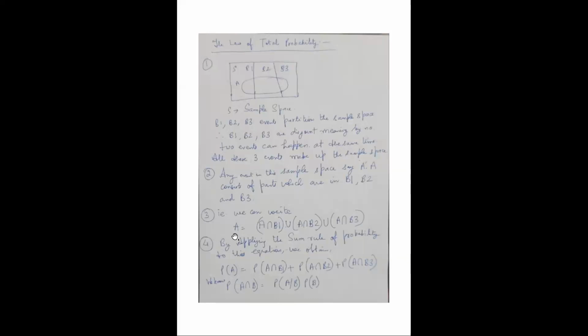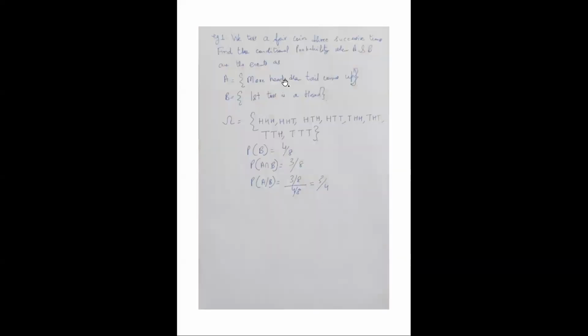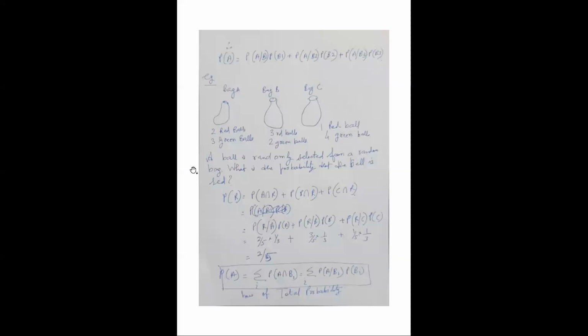So there is an event A, which is some part B1, some part B2, some part B3. And if you see this example here, what is the event? The event is the selecting of the red ball. And there are 3 bags, bag A, B, C. So bag A, B, C are the partitions of the sample space. You select bag A, you select bag B, you select bag C. These are 3 independent events, right?